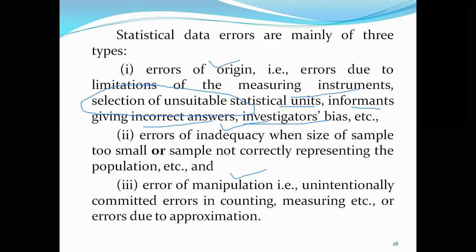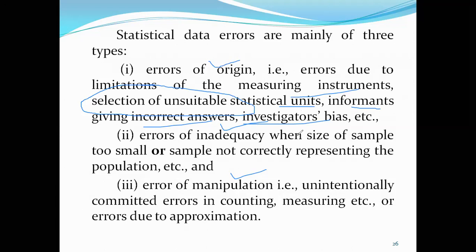They are all errors of origin. Again repeating: errors due to limitations of the measuring instrument, selection of unsuitable statistical units, informants giving incorrect answers, and investigator's bias all lead to errors of origin.